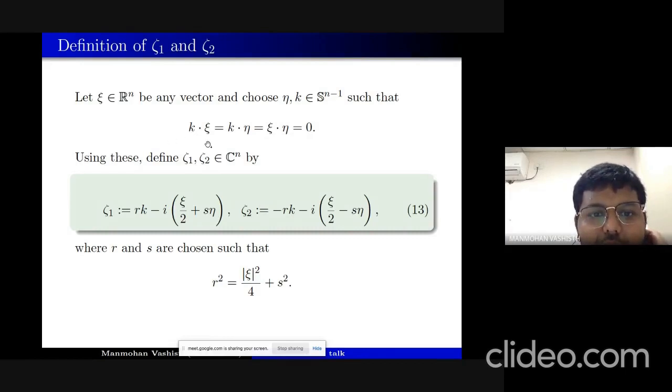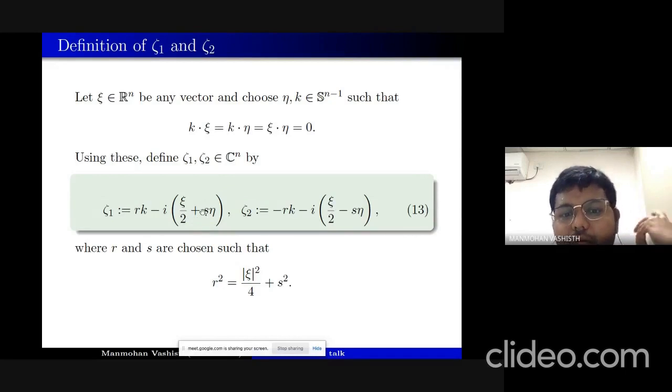Using this choice, zeta 1 and zeta 2 belong to C^n, and we can have zeta 1 equal to Rk minus i times xi by 2 plus S eta. So we will choose them in this form. Now if you see, the sum of zeta 1 and zeta 2 is nothing but i times xi, right? And here R and S are the large parameters, they will go to infinity.